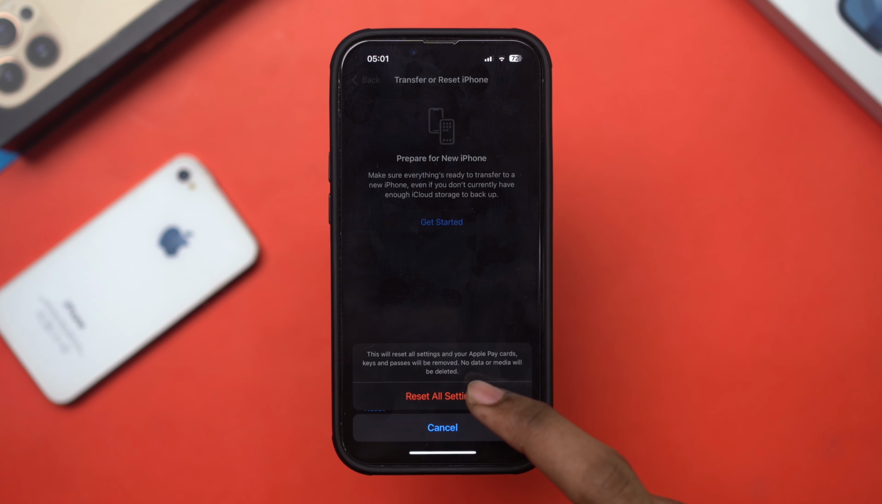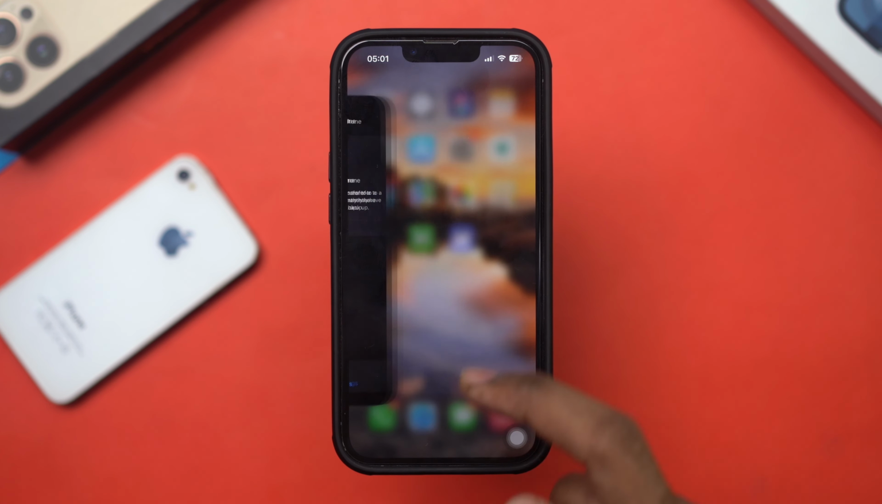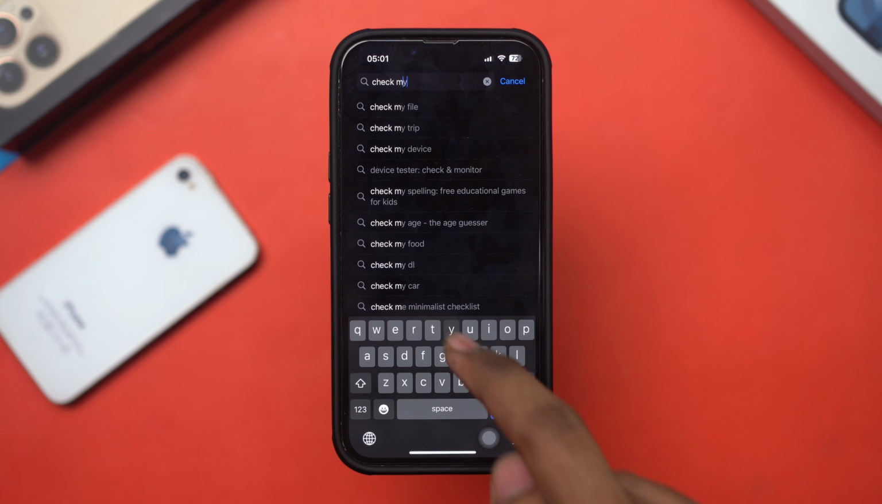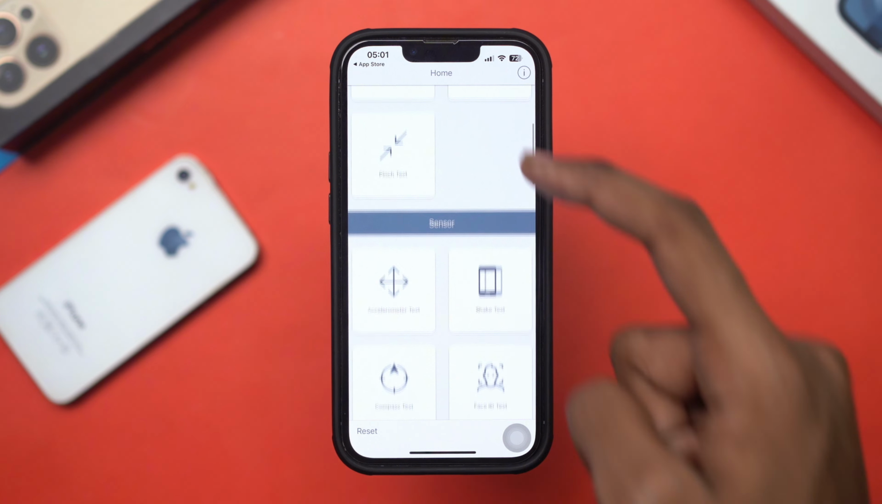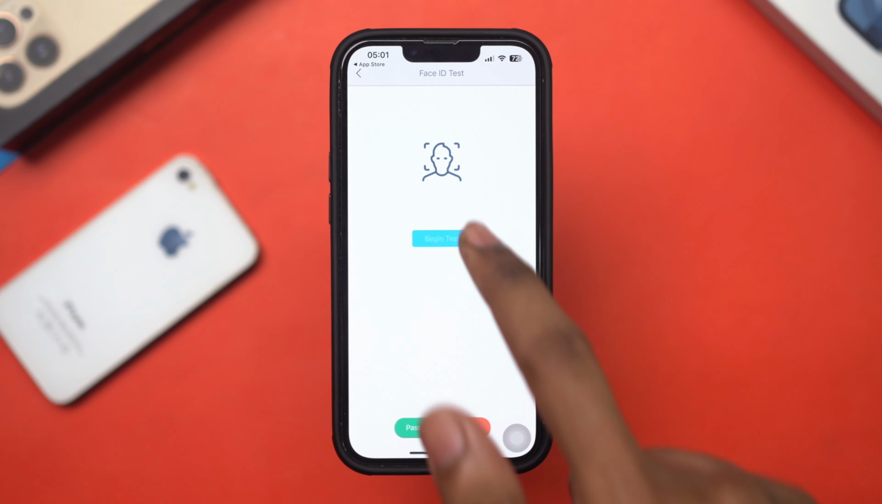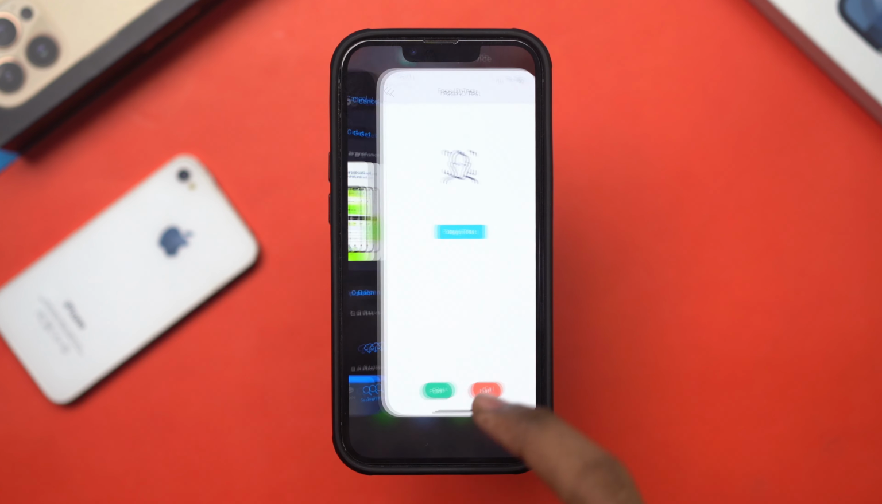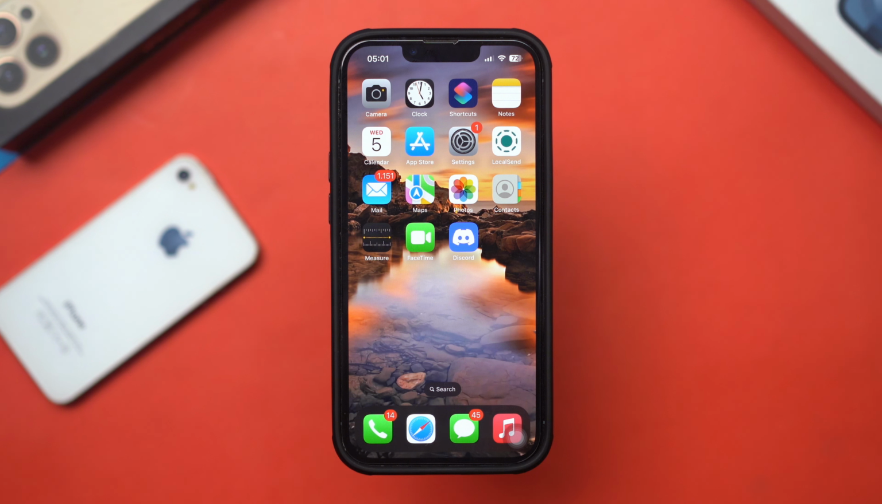Solution 4. Check hardware test for Face ID related issues. Go to App Store. Type Check My Device. Install and open these apps. Scroll down. Find Face ID Test. Tap to begin test. Check if your Face ID works from here or not. If this doesn't work, this could be a hardware issue. In that case, you need to go to Apple Care.